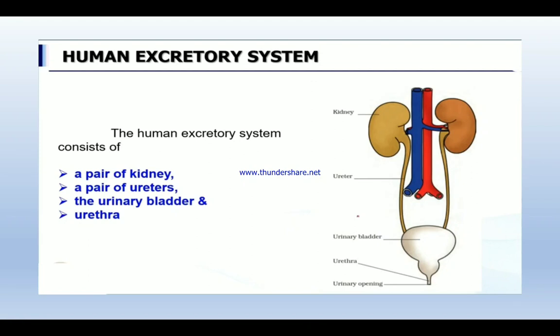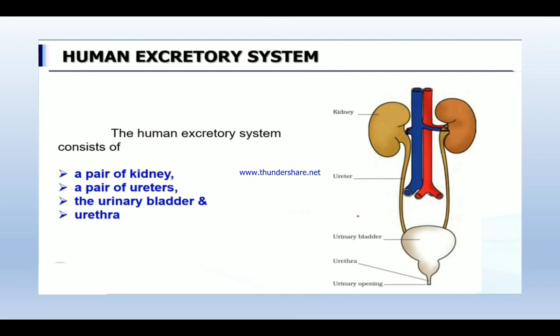And here, if the waste products are accumulated or not eliminated, what happens? That becomes harmful to our body and becomes poison to our body. It may kill us, right? So, these poisonous substances are expelled out from our body. Hence, excretion plays a very important role in maintaining the homeostatic condition of the body. Homeostatic means the normal, stable condition of the body is maintained only with the help of excretion.